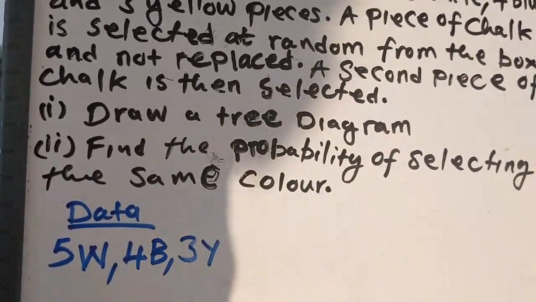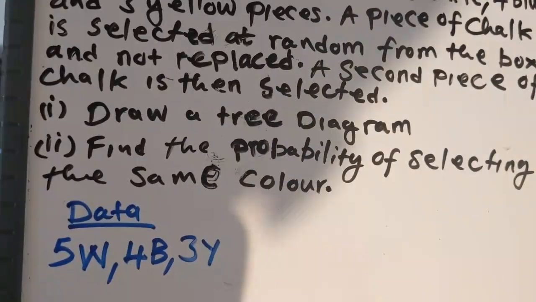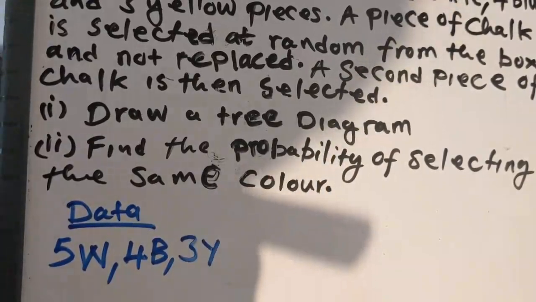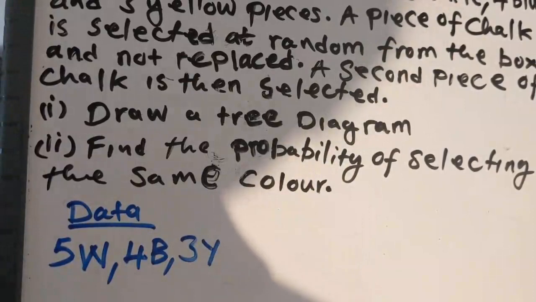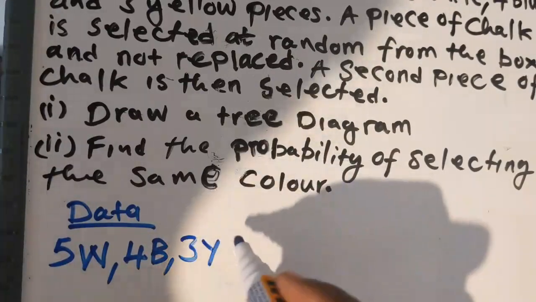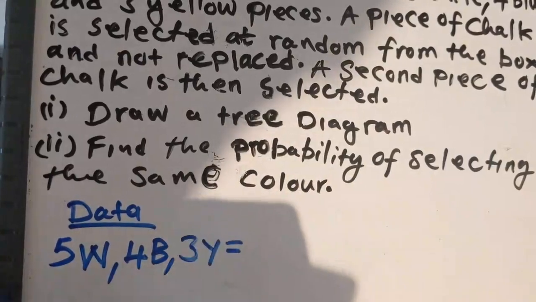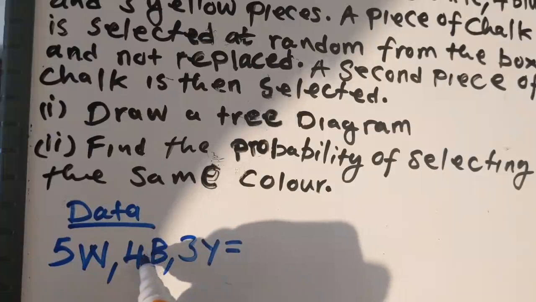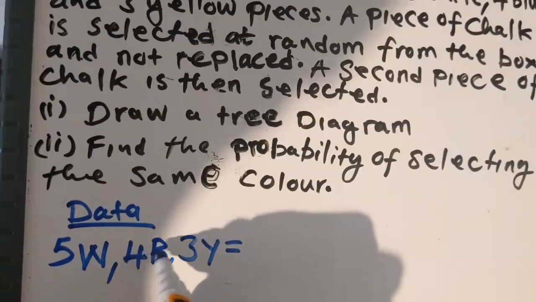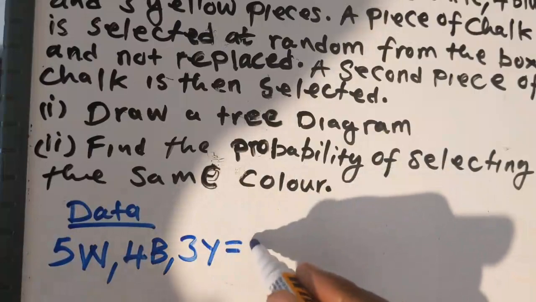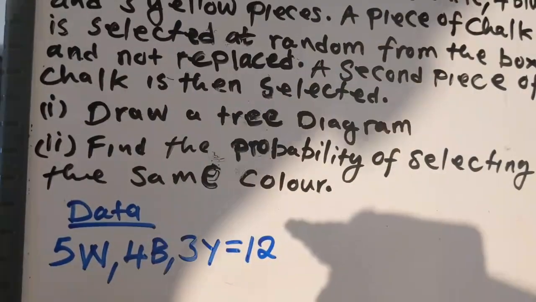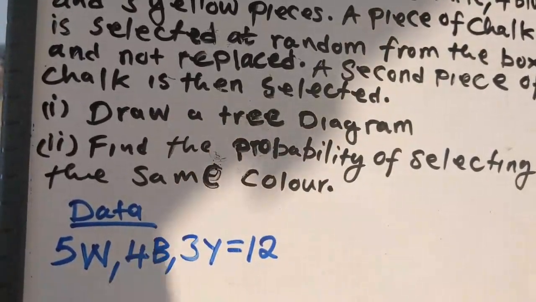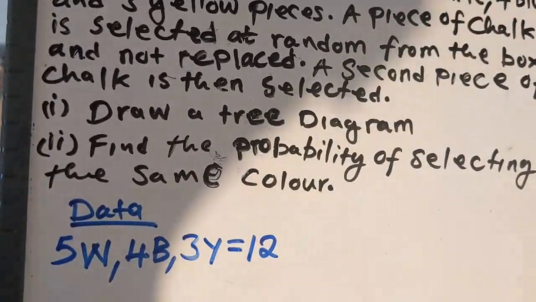What you're supposed to do now is find the total number of chalks in that box. How many are they? The total is 5 plus 4, that's 9. 9 plus 3 is 12. So in that box there are 12 chalks. That is the first thing you are supposed to do before you draw a tree diagram.